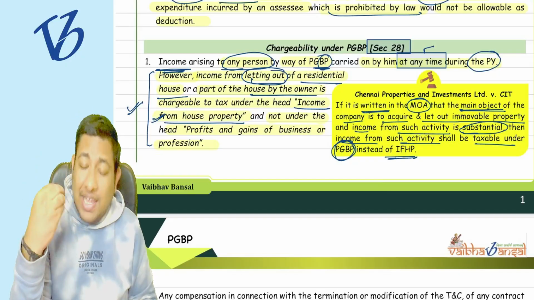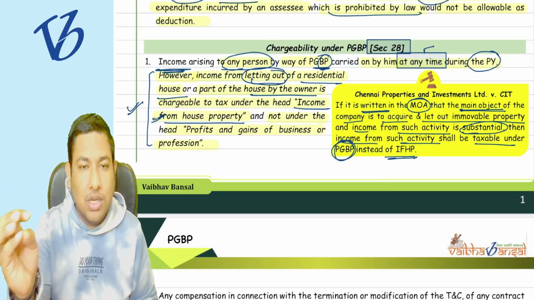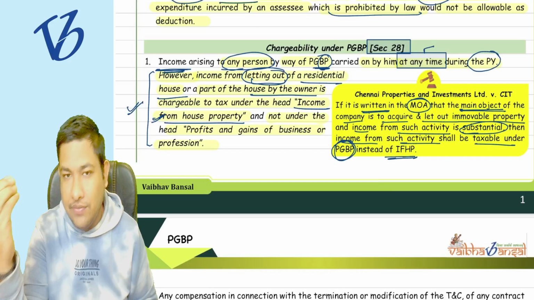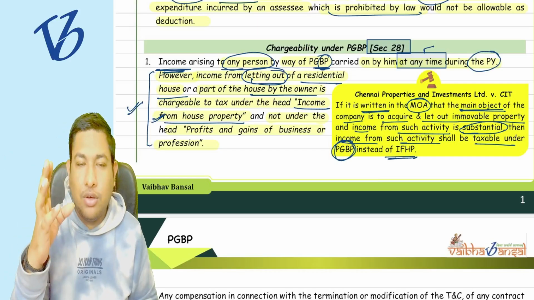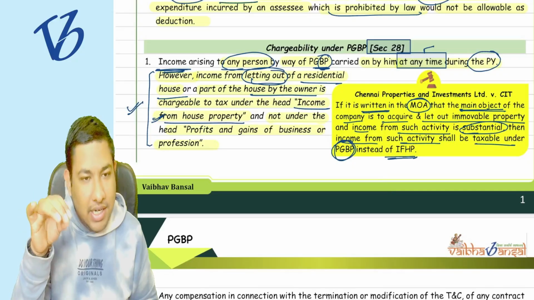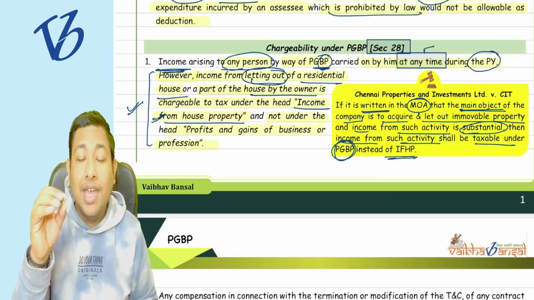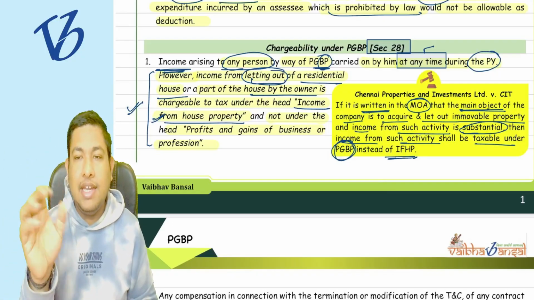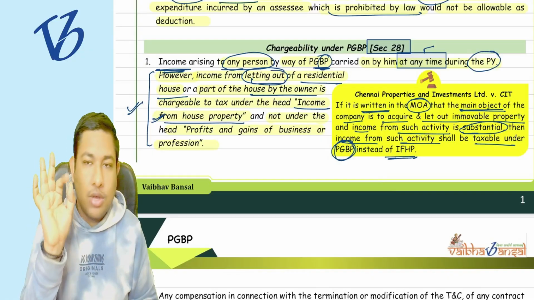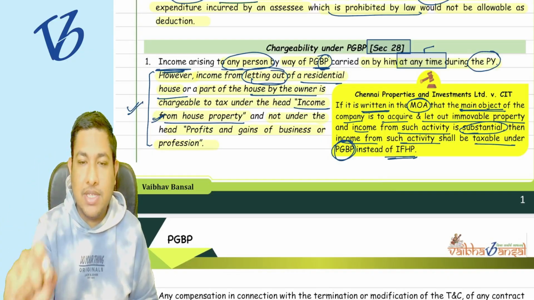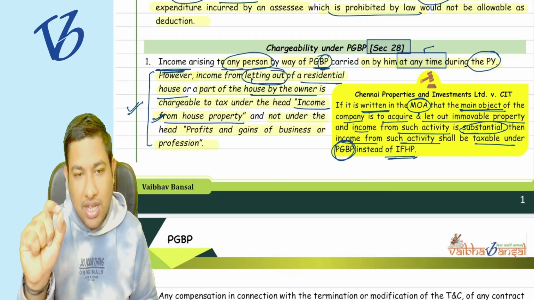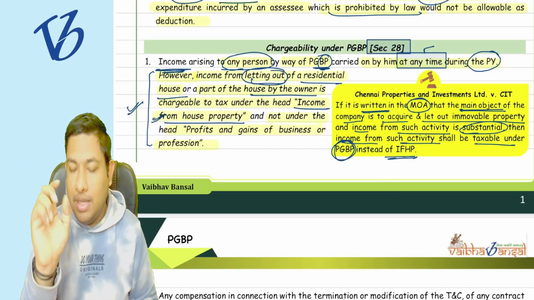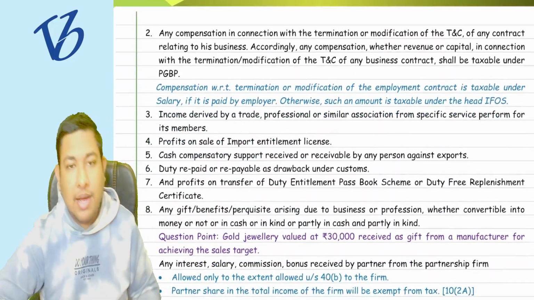Income that is arising to any person, be it an individual, HUF, AOP, BOI, company, every artificial juridical person, local authority, everyone is going to be taxed under the PGBP chapter, okay? And whether they have done the business at any time in the previous year, we do not care. Even for a single day, if they are doing the business, they are going to be taxable under this particular head. Clear? Is this point clear to you? Shall I move forward? Yes.